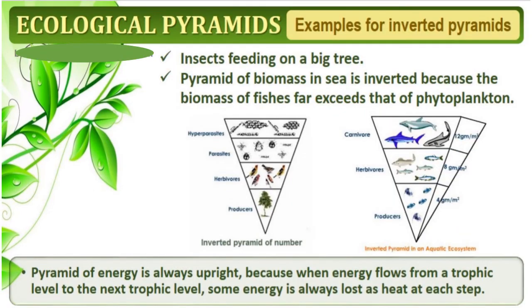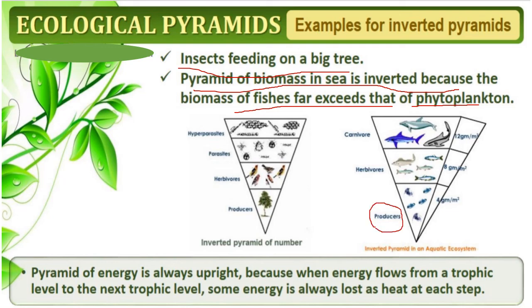Inverted pyramids also occur, for example insects feeding on a big tree. The pyramid of biomass in the sea is inverted because the biomass of fishes far exceeds that of the phytoplankton. Why inverted? In the sea, the producers will be more in number.